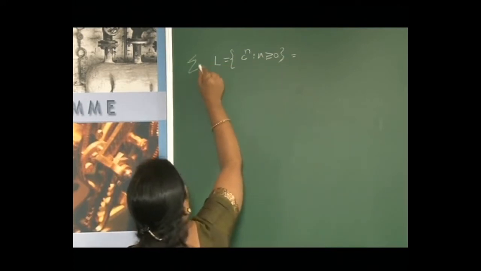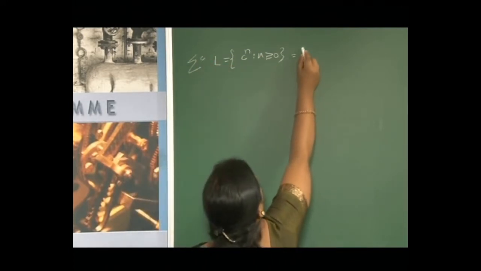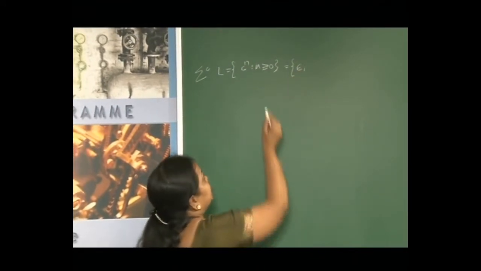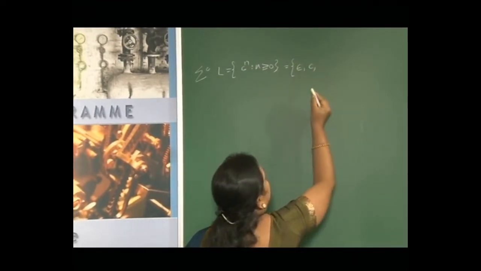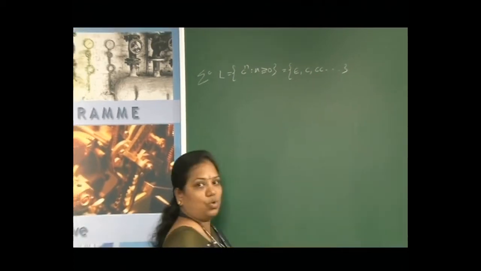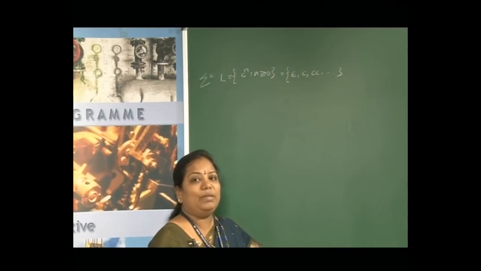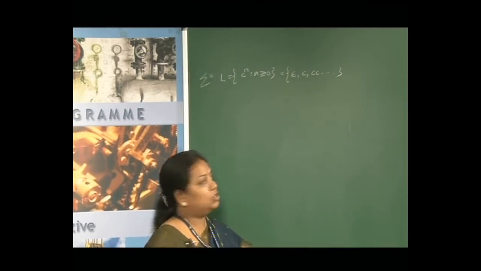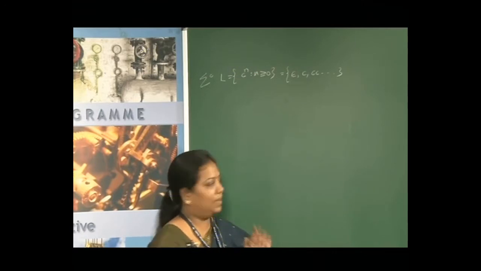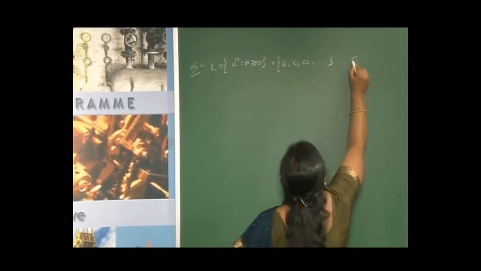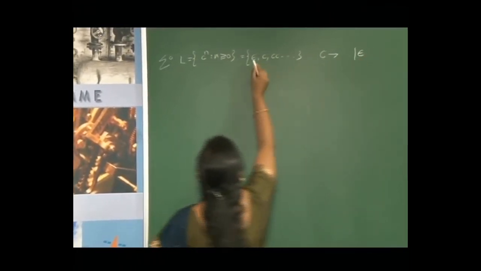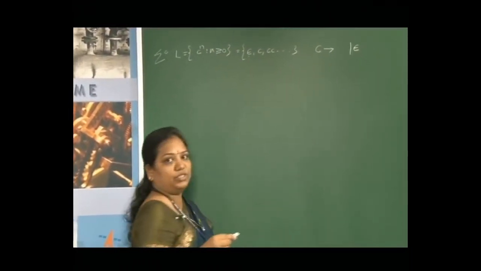If sigma is only C, possible strings are: if n is 0, epsilon; if n is equal to 1, then I have 1 C; if n is equal to 2, I have 2 C's and so on. Then what will be the context free grammar? Here I will just write the rules required, not the complete grammar. The rules are: C tends to first string, since it is epsilon, C tends to epsilon.